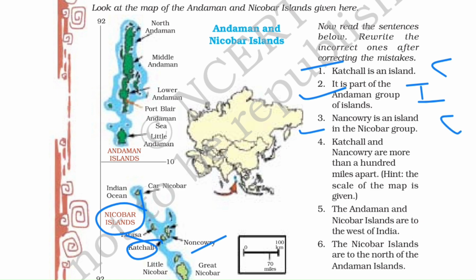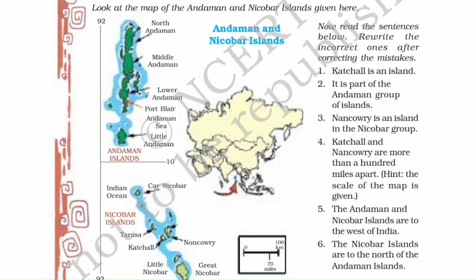Then the fourth one, Kachal and Nankauri are more than 100 miles apart. You also have to see the scale of the map. This much long line is 70 miles, and if you see here, Kachal and Nankauri are very close. So this statement is incorrect.